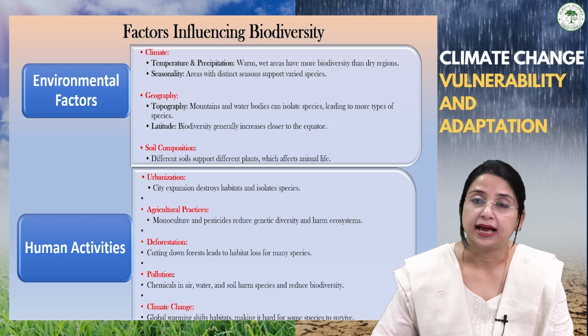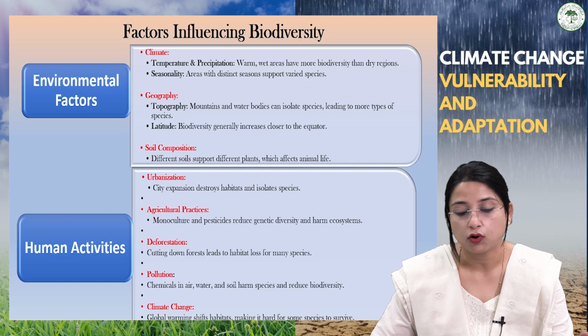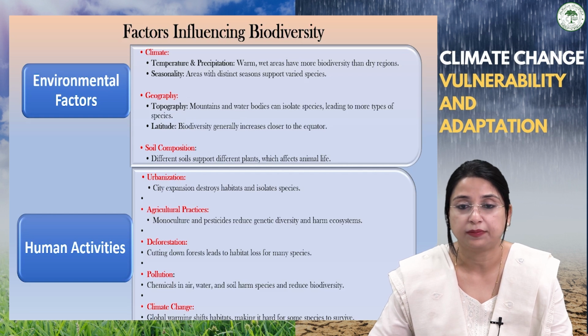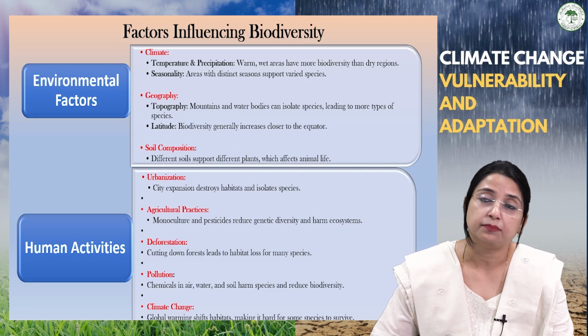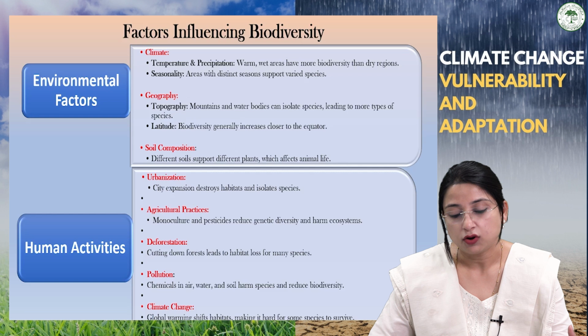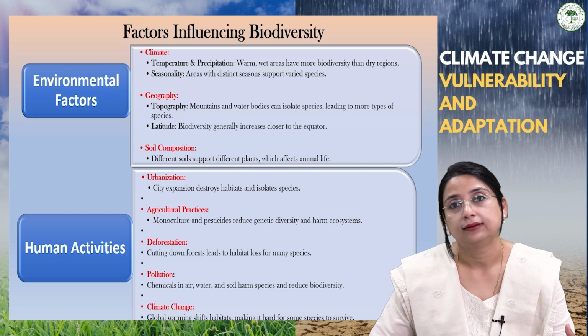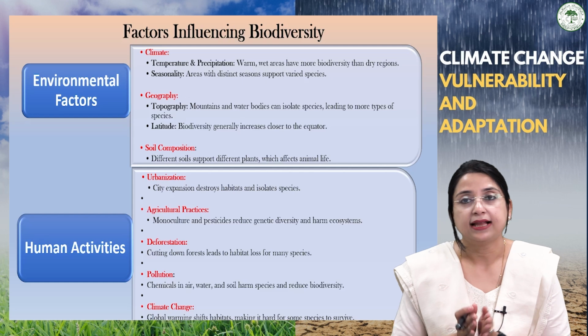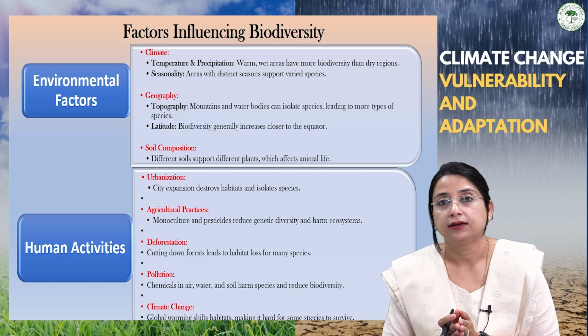Now coming to the human activities which affect biodiversity: urbanization, it is but obvious. City expansion generally destroys habitats and also isolates the species. If we increase the built-up area at the cost of different ecosystems like the aquatic ecosystem and terrestrial ecosystem, it is but obvious that this expansion in the built-up area will destroy the habitats, and in turn the effect will be seen on the